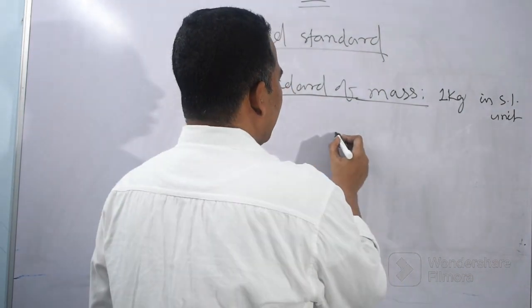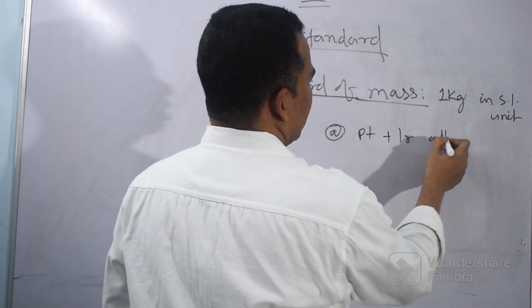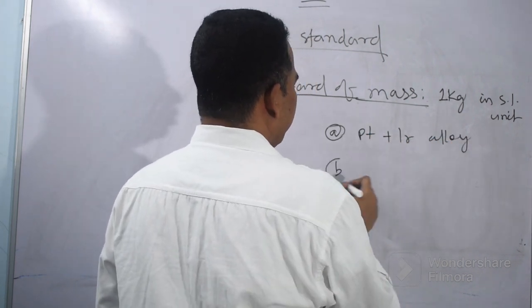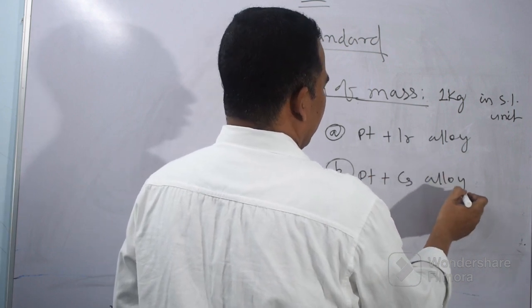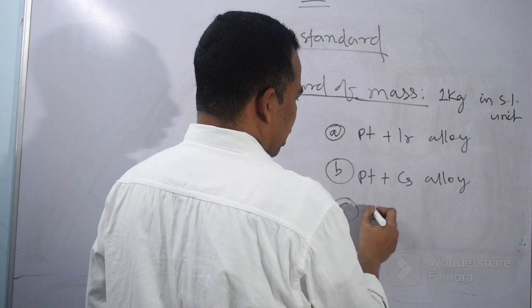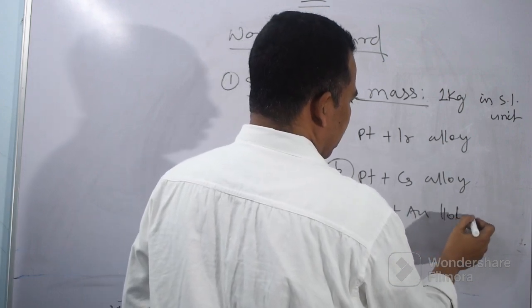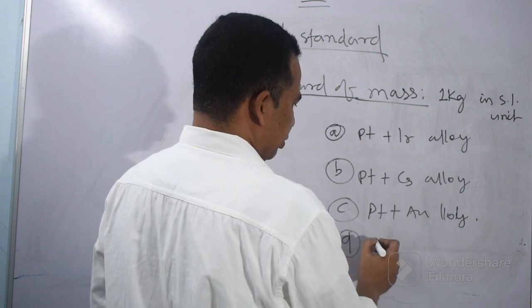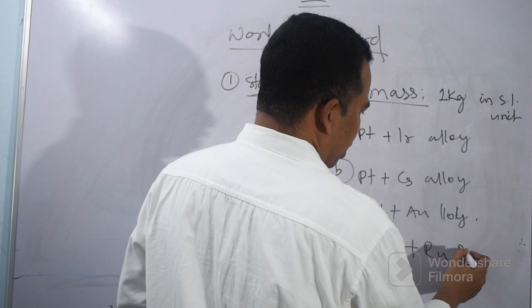Different choices can be given: A platinum and iridium alloy, B platinum and cesium alloy, C platinum and gold alloy, D gold and rubidium alloy.